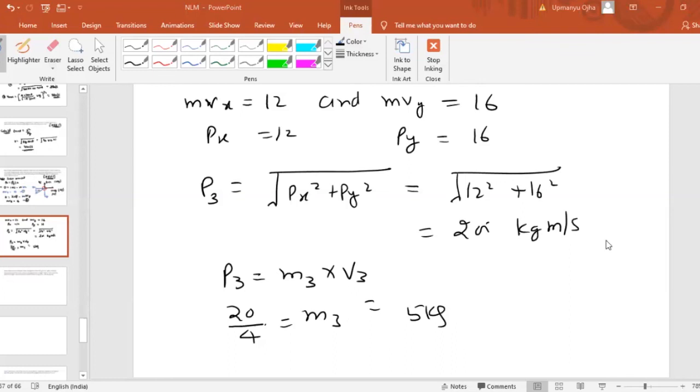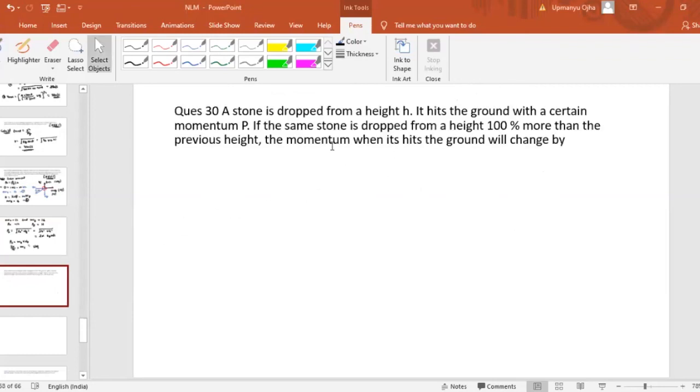Okay, very good. Now the next problem: a stone is dropped from a height h. It hits the ground with certain momentum p. If the same stone is dropped from a height 100% more than the previous height, the momentum when it hits the ground will change by how much?